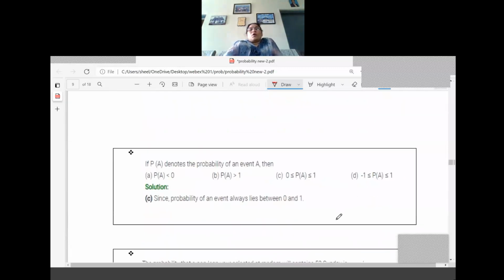Next, if P of A denotes the probability of an event A, then what are the options given? P of A less than 0, P of A greater than 1, 0 less than or equal to P of A less than or equal to 1, minus 1 less than or equal to P of A less than or equal to 1. I think there is no need of explanation. You know that the values of the probability are always between 0 and 1 only, but sometimes it is equal to 0 and sometimes equal to 1 also. So what is the answer here? Answer is C only, right?